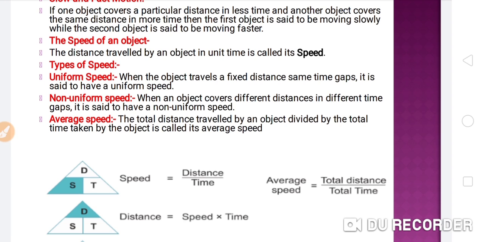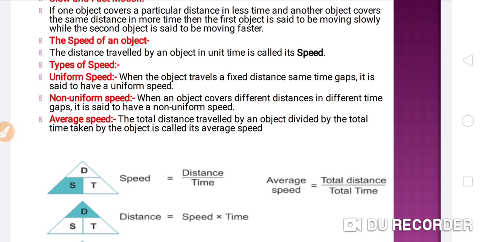There are three different types of speed: uniform speed, non-uniform speed and average speed. Uniform speed: when the object travels a fixed distance in same time gaps, it is said to have a uniform speed.